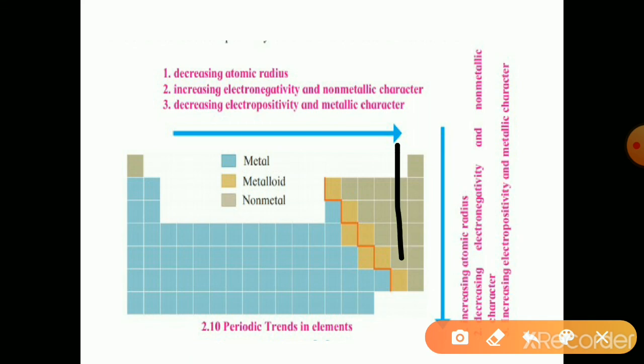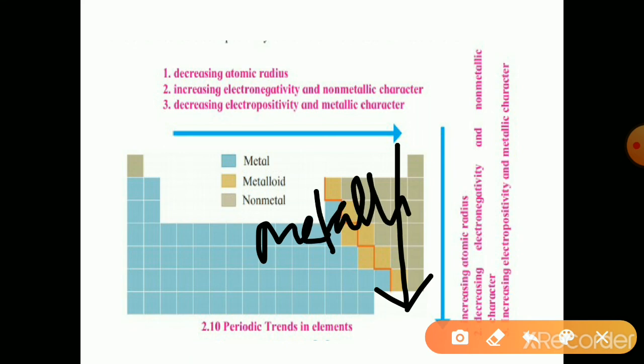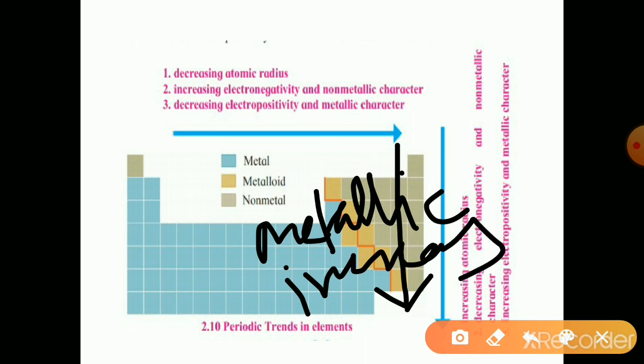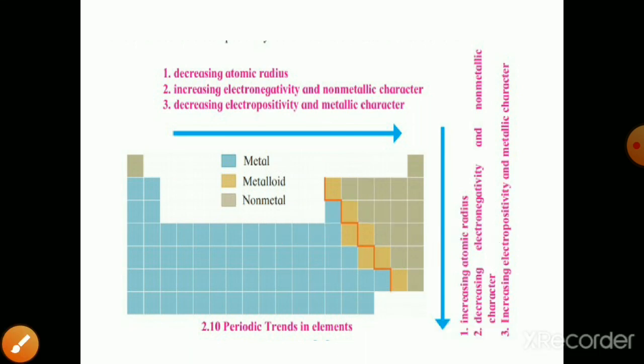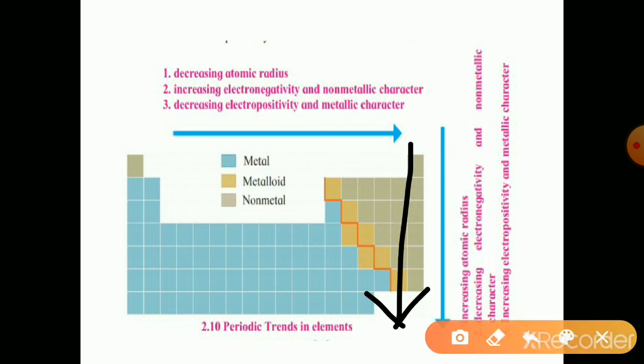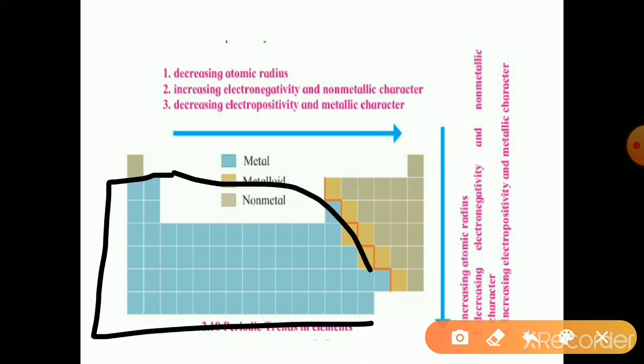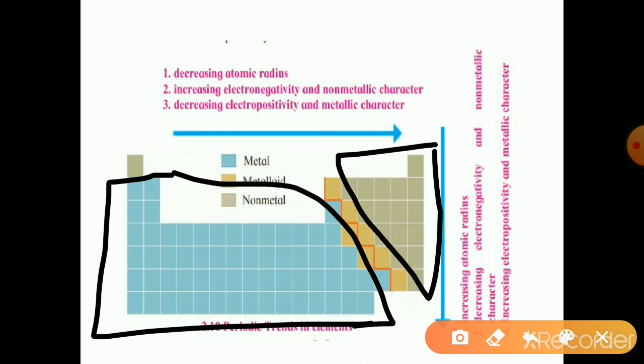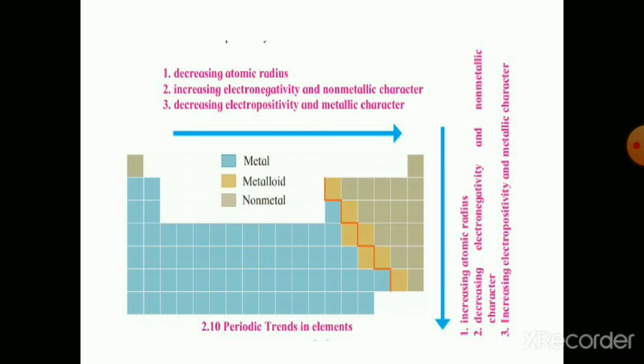So down the group, metallic character increases and non-metallic character decreases. Here the elements which are shown by this color are metals, and these are non-metals, and the elements which are there on this zigzag line are metalloids.